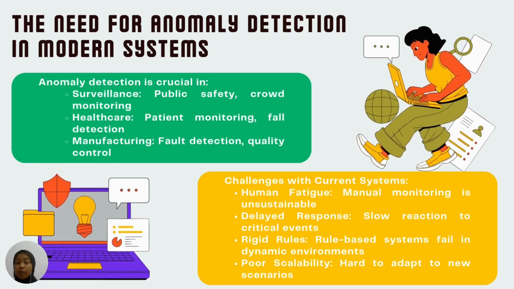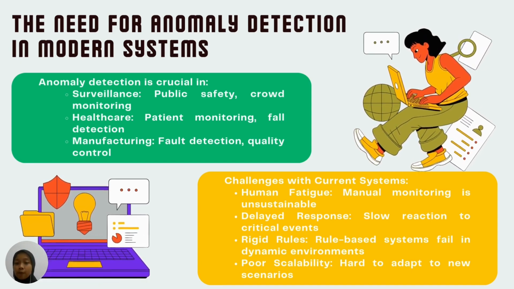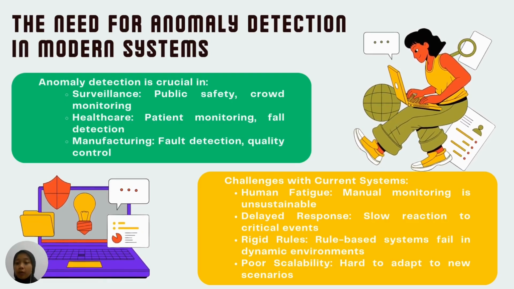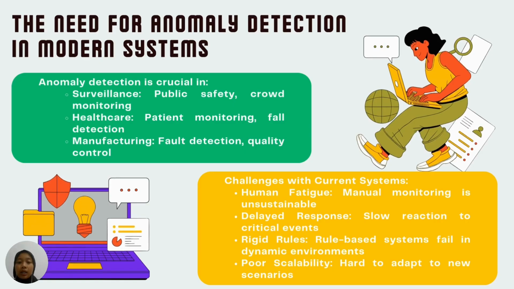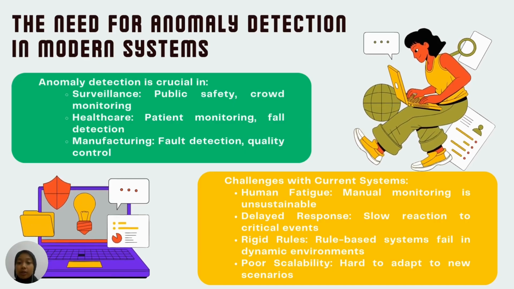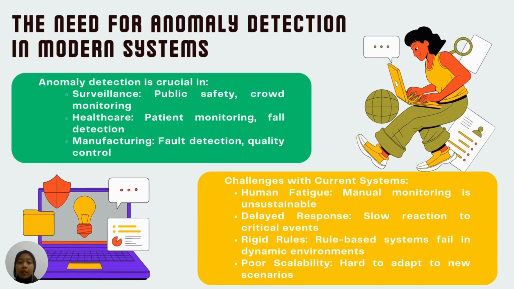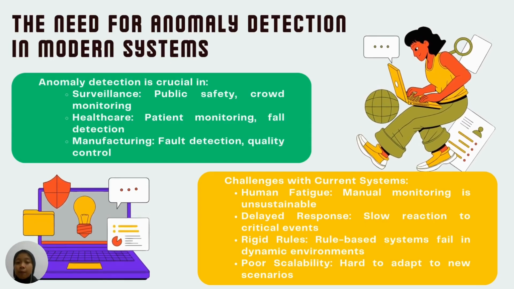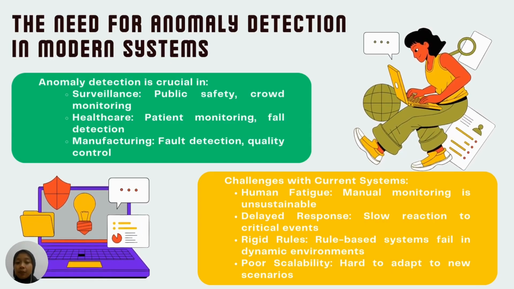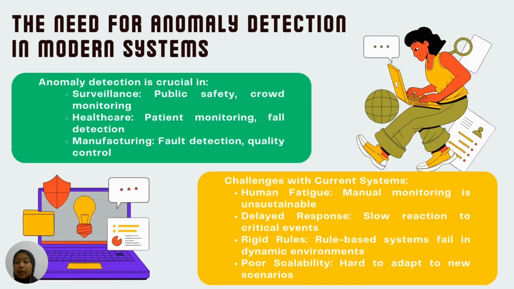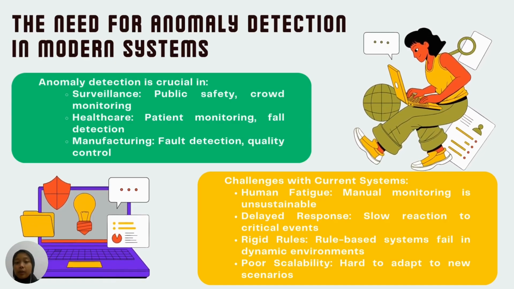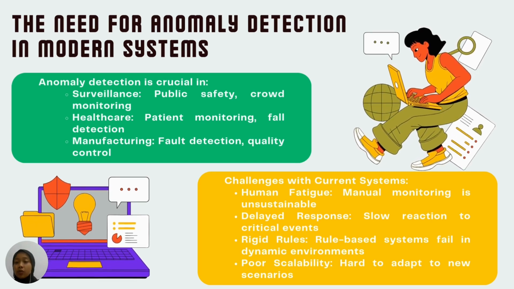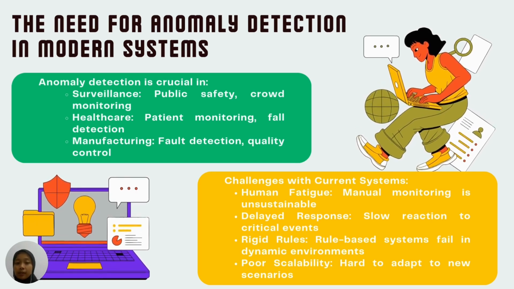Often we still rely on manual monitoring, someone watching CCTV feeds for hours, or rule-based algorithms that are programmed to look for specific triggers, like if someone enters a restricted zone, sound an alarm. This method has serious limitations. Humans get tired. It's called vigilance fatigue and can cause us to miss critical events. Rule-based systems are rigid and they cannot adapt to new or unexpected situations. Both approaches often lead to delayed response and struggle in dynamic real-world environments.